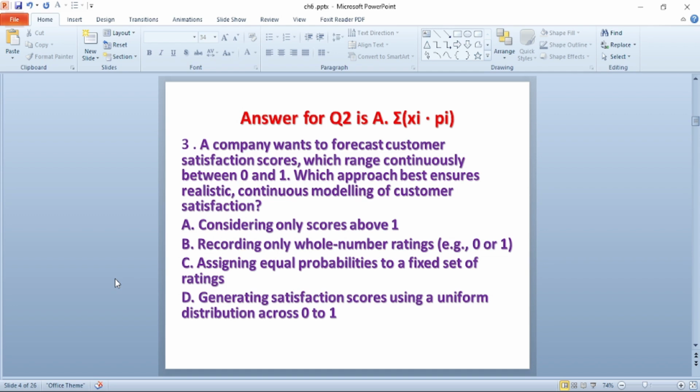B, recording only whole number rating, example 0 or 1. C, assigning equal probability to a fixed set of ratings. D, generating satisfaction score using uniform distribution across 0 to 1. The answer for this question is D, generating satisfaction score using a uniform distribution across 0 to 1.